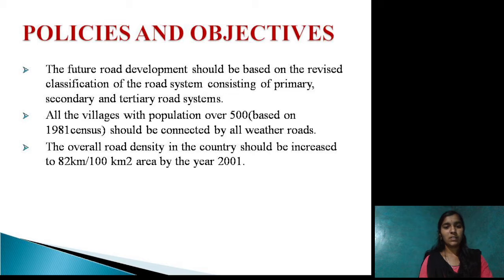Overall road density in the country should be increased to 82 kilometers per 100 square kilometers area by the year 2001. In 2001, the road density will be increased to 82 km per 100 square km area.